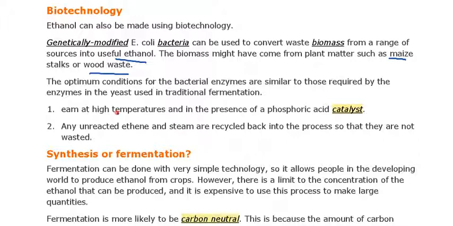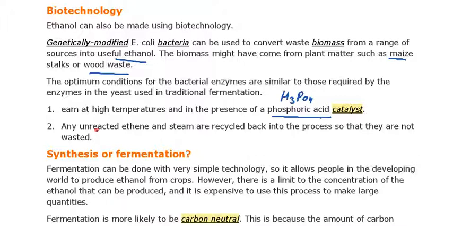Once the bacteria reach the optimum condition, the liquids are run at a higher temperature in the presence of phosphoric acid as a catalyst. Any unreacted ethene gets recycled.